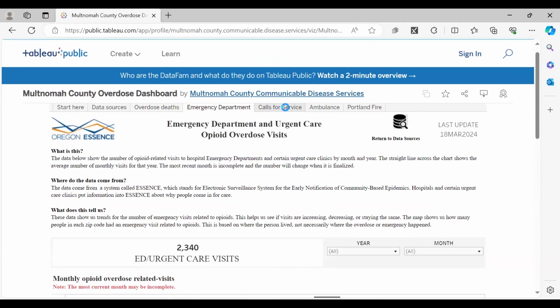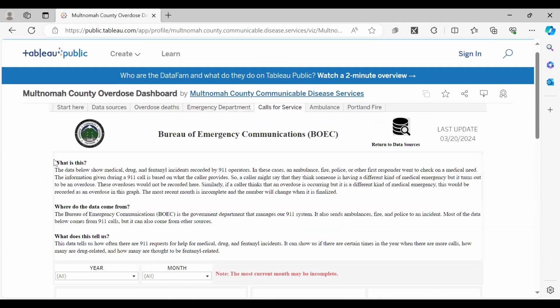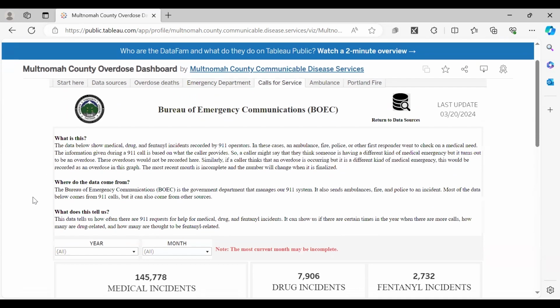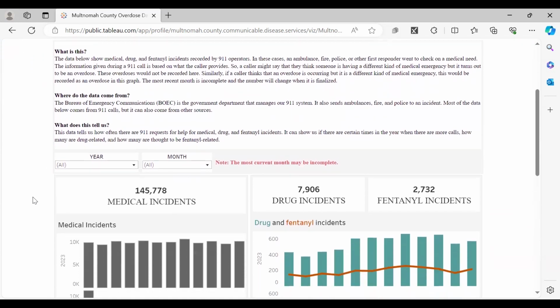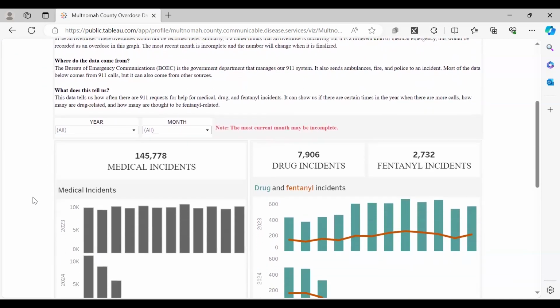Let's look at calls for service. So these are calls for service through the Bureau of Emergency Communications, which manages 911. In these calls for service, this is where an ambulance, fire, police, or other first responder went to check on medical needs. So we have information here on medical incidents that were responded to through the Bureau of Emergency Communications.